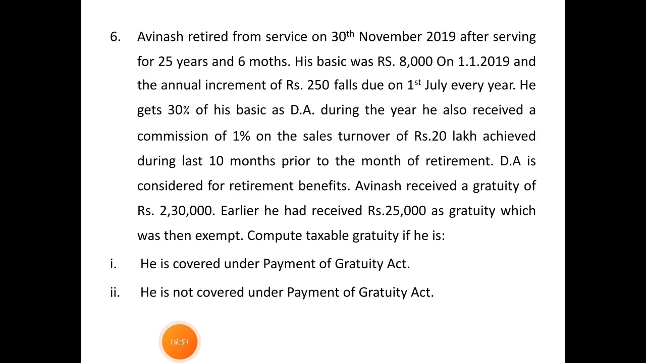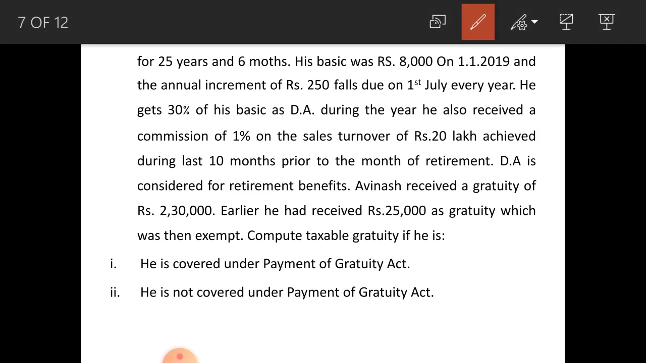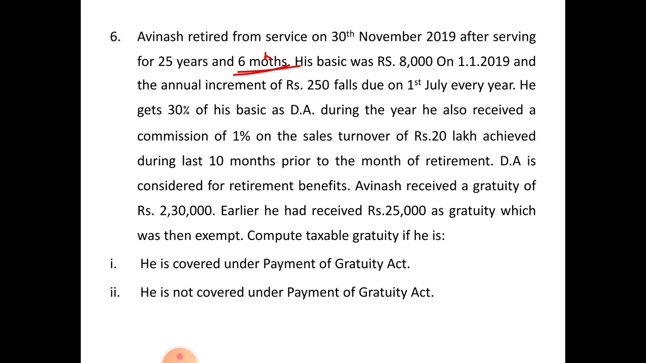Here he served for 25 years 6 months. Here the 6 months you should ignore for both cases, that is, whether he is covered under the Payment of Gratuity Act or not. You have to ignore this 6 months because it is not exceeding 6 months. So his number of years of service is 25 years in that company.